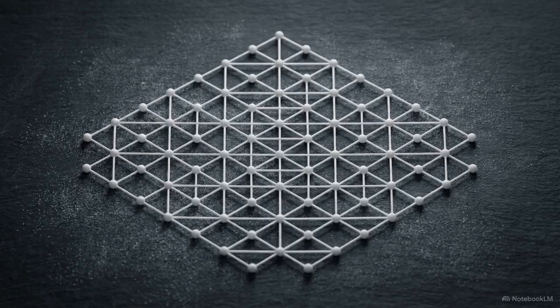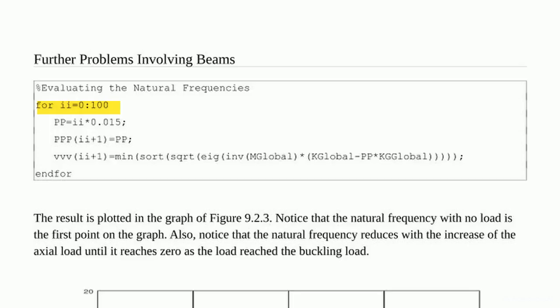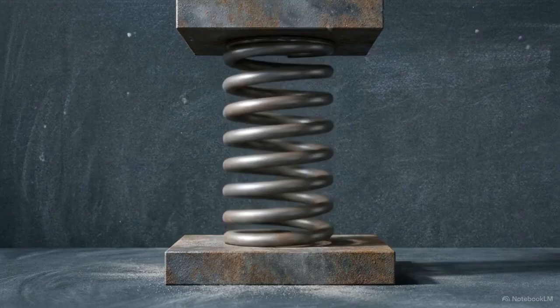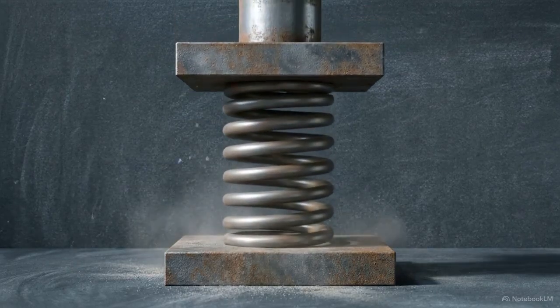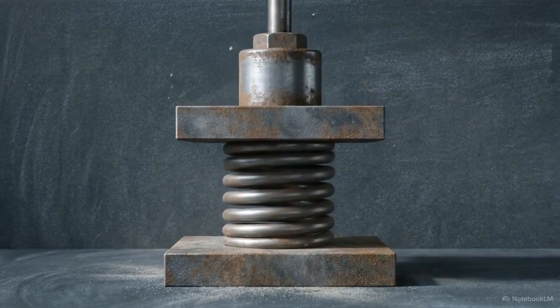To measure this decay precisely, we strip away external vibrating forces and solve the system as an eigenvalue problem. This MATLAB snippet demonstrates tracking these states computationally. A loop runs, simulating gradual compression as the axial load incrementally ticks upward. In this exact solver line, the algorithm recalculates eigenvalues, the natural frequencies, using a net stiffness matrix shrinking with every iteration. The algorithm proves a strict physical rule: an increase in static pressure dictates a proportional drop in dynamic speed.